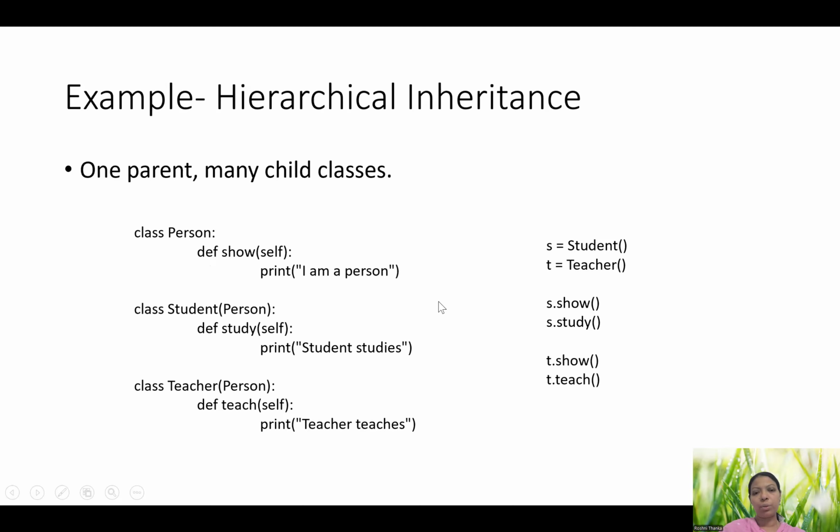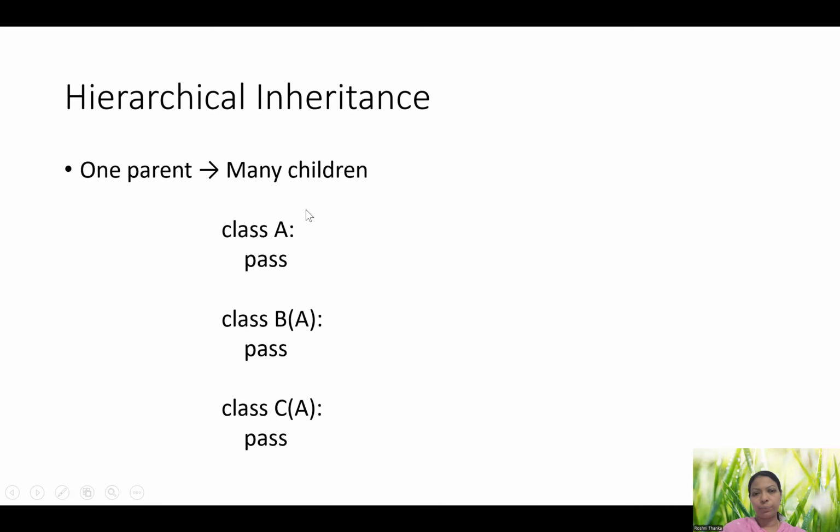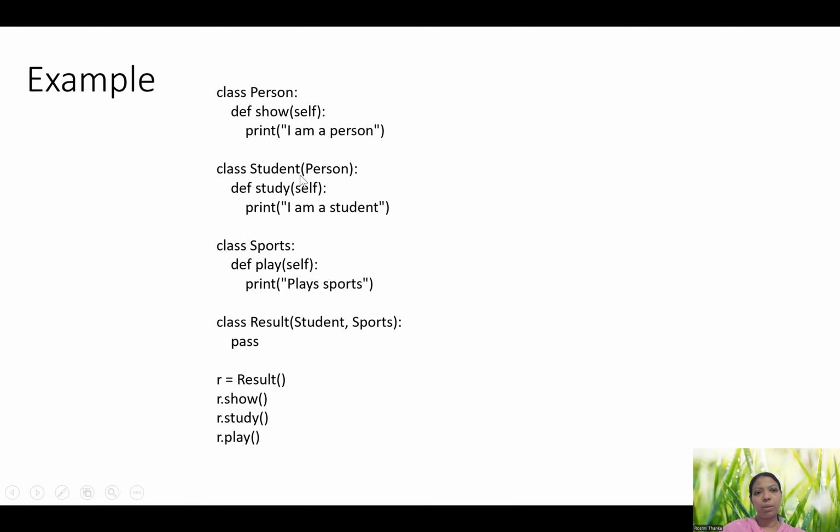So when I create an object for student, student's parent is person, right? So the student object can access study as well as show. When I create an object for student, it can make use of the study function as well as the show, because student is inheriting the person class as well. So that is show and study by a student class. When I create an object for teacher, that is T, it can inherit teach as well as show. One parent, many children. Right, here is an example.